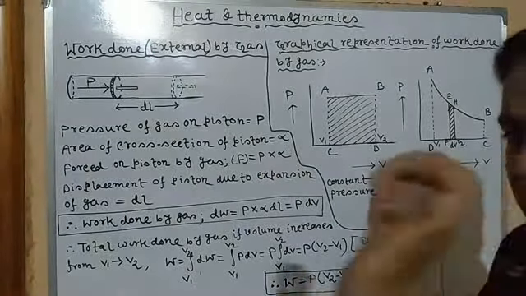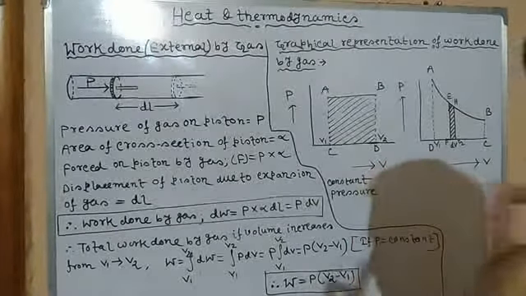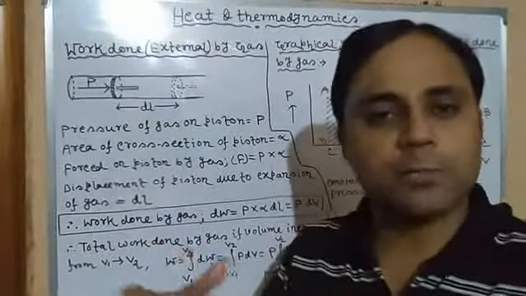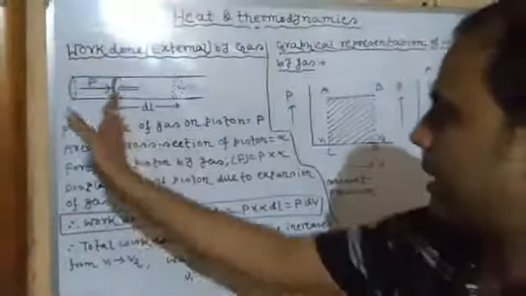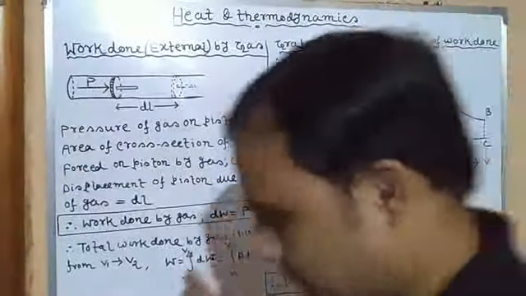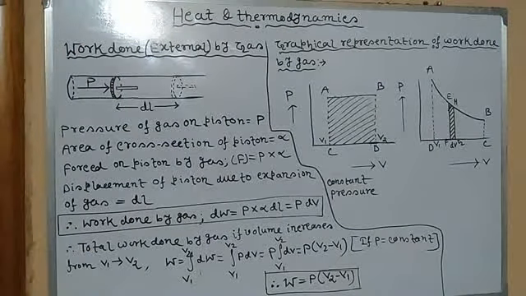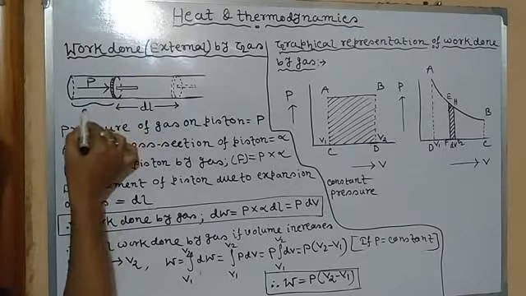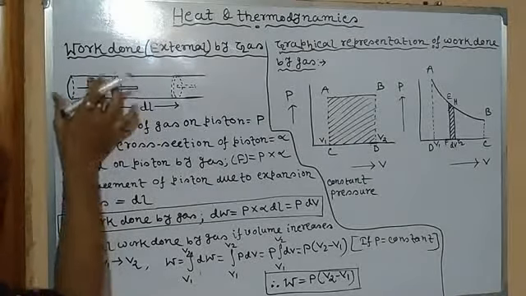Now, keeping the pressure constant, if at constant pressure we heat the cylinder, then what would happen? The gas will expand in volume. In this portion the gas is confined, up to this portion.